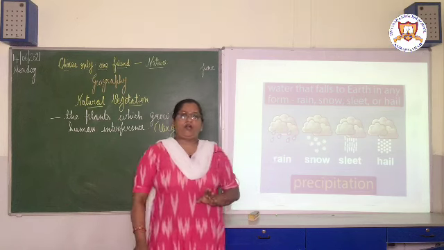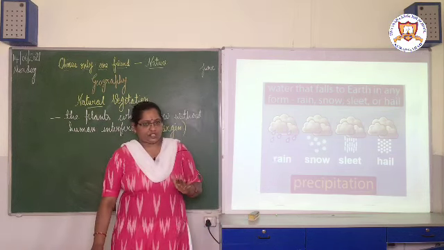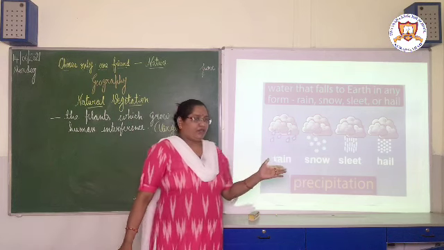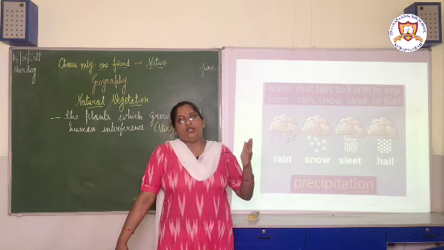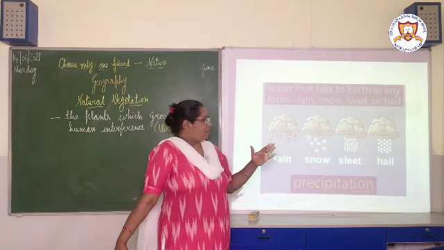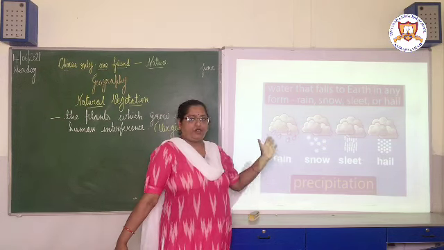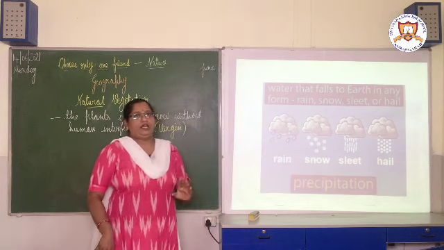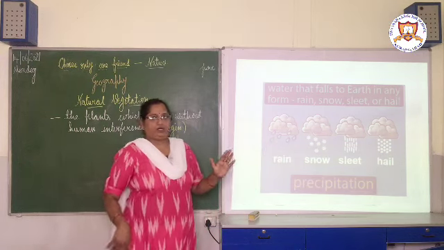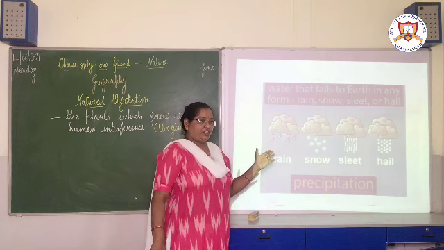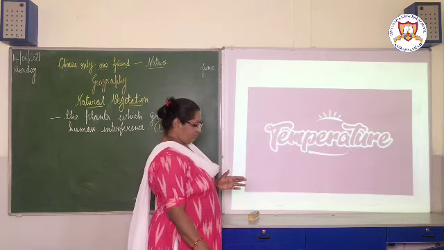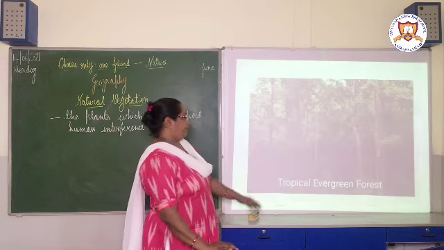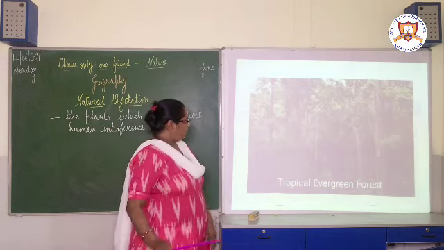So till now we have seen what is natural vegetation, then we have seen the types of vegetation. Now we have seen the factors which affect the natural vegetation of a place. Now we will see the types of natural vegetation in the forest one by one in short. Now we will discuss the tropical evergreen forest.